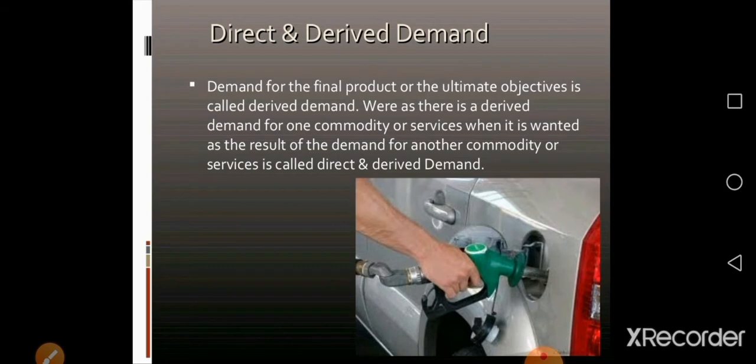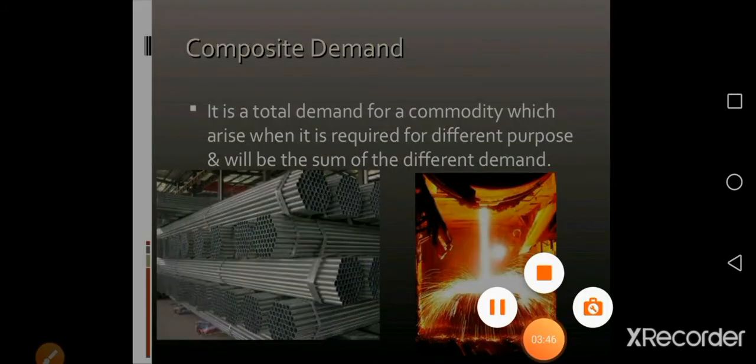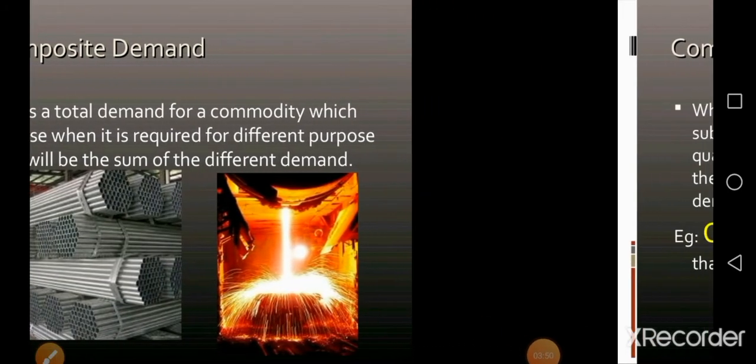Direct and derived demand. Demand for the final product or the ultimate objective is called direct demand, whereas there is a derived demand for one commodity or service when it is wanted as a result of the demand for another commodity or service. Composite demand. It is a total demand for a commodity which will arise when it is required for different purposes and will be the sum of the different demands.